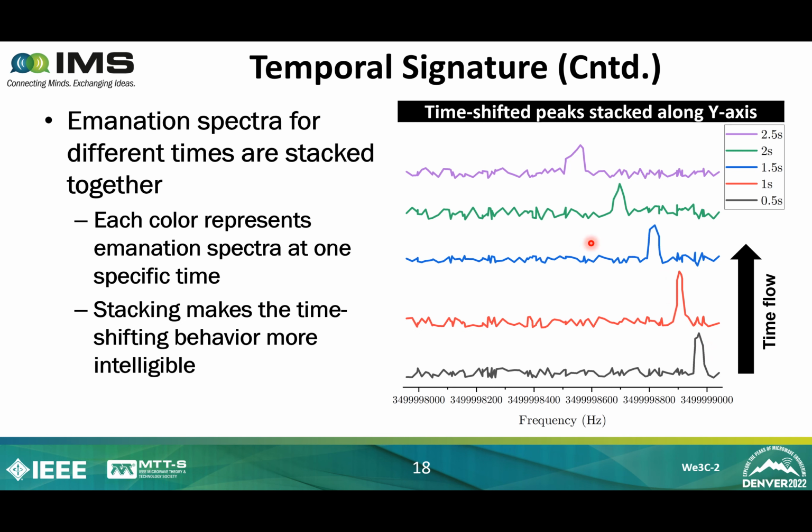So this peak shifting is actually related to the program that is running inside the PC. So based on that, we can characterize the program, and it has many different applications. For example, malware detection inside a program.